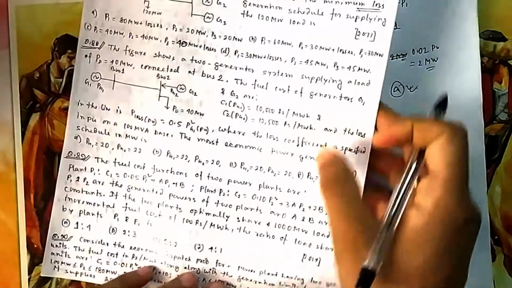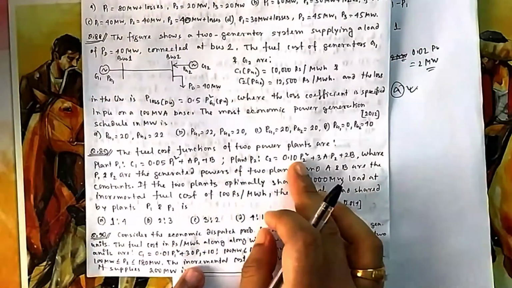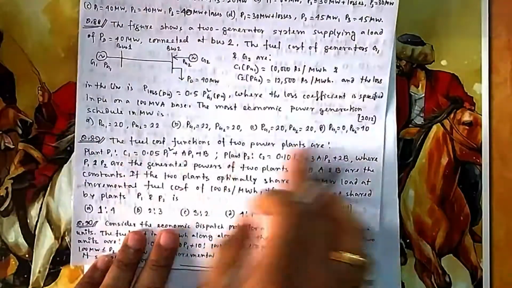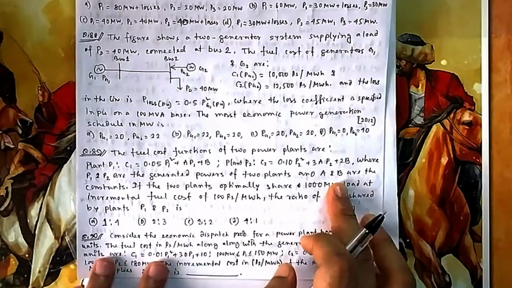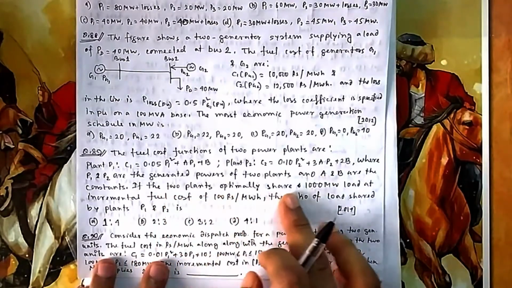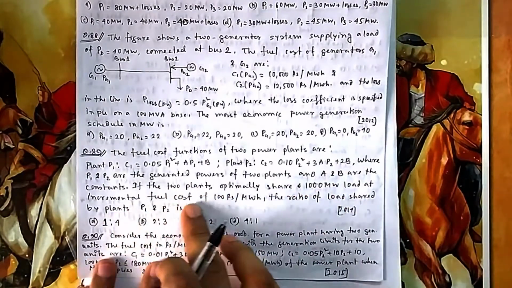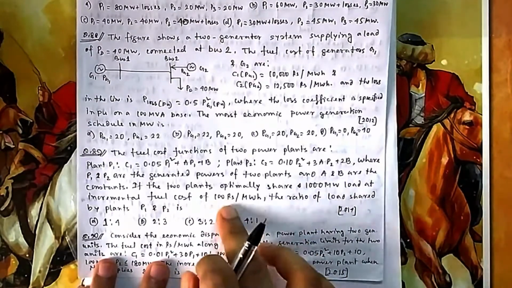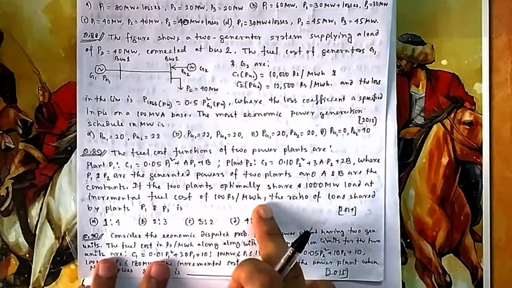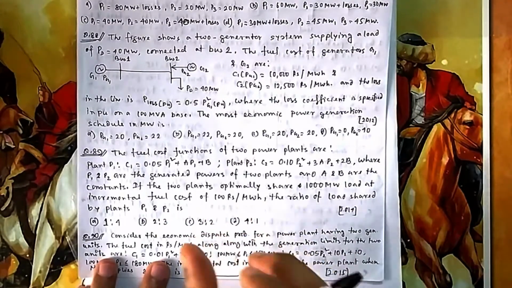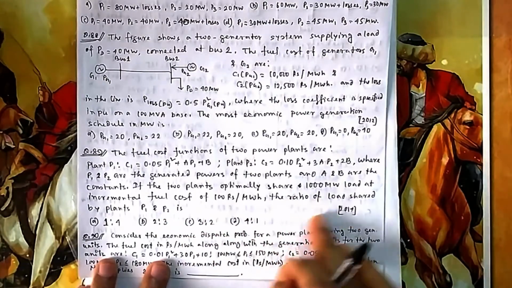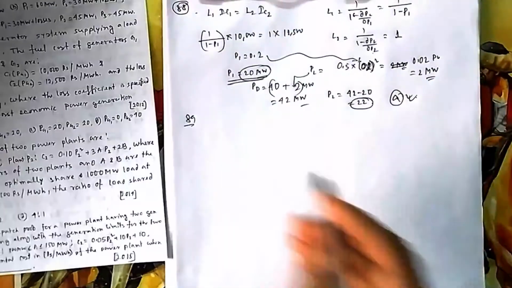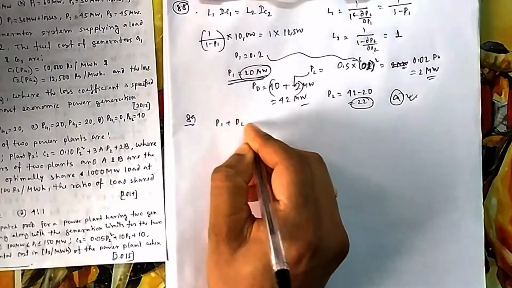Now if you come to 89, the fuel cost functions of the power plants are given. C1, C2 are given with P1, P2, and A, B are the constants. Two plants optimally share 1000 load at an incremental fuel cost of 100 rupees per megawatt. This is also given. That means IC1 equal to IC2 equal to lambda. That lambda is given. What is the ratio of the load shared by the plants, P1 to P2? Okay. So you know P1 plus P2 is equal to 1000.